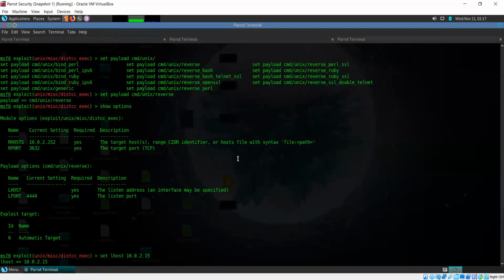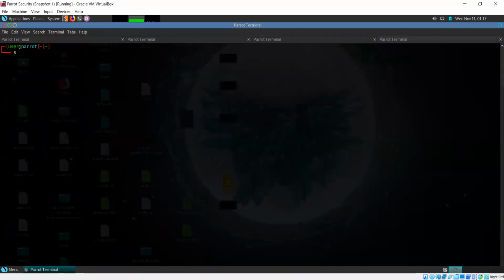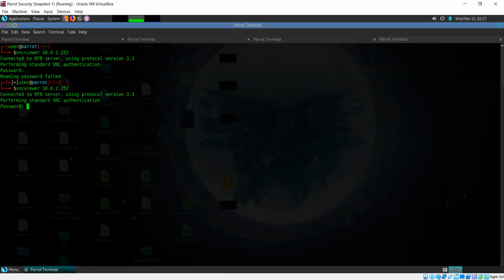So what I can do is, in another tab, I can use this VNC viewer, and the IP address I need is 10.2.252. Password. Now I don't know any passwords for this VNC here. Let's try a blank password. Okay, it says it's failed.